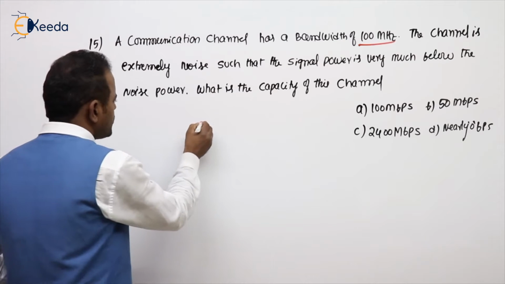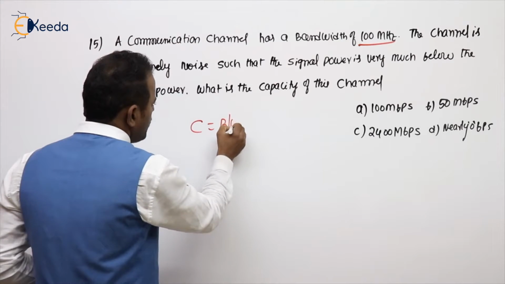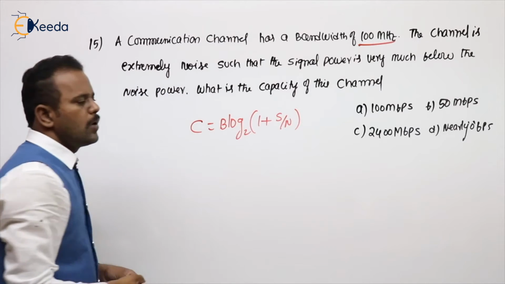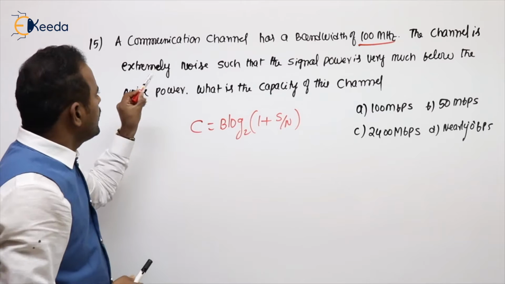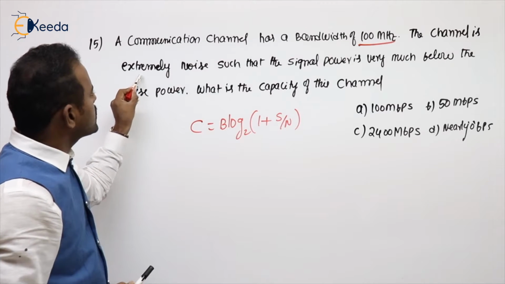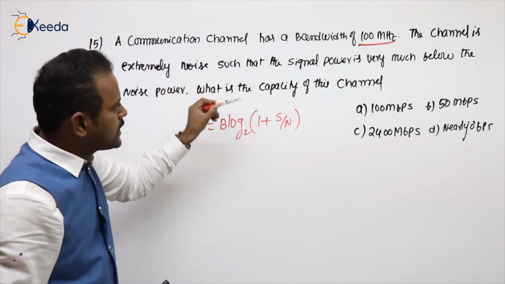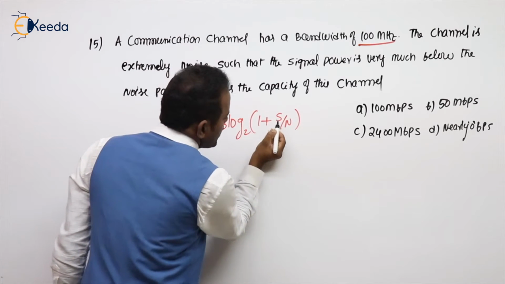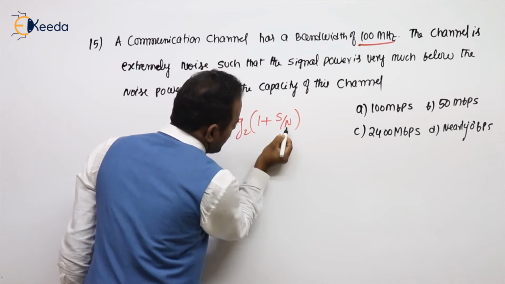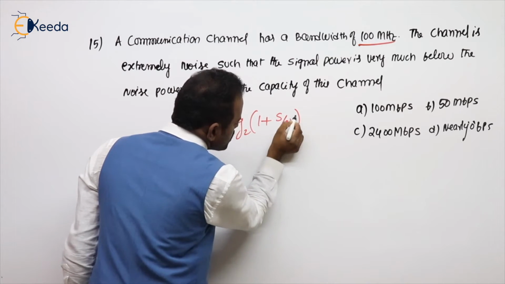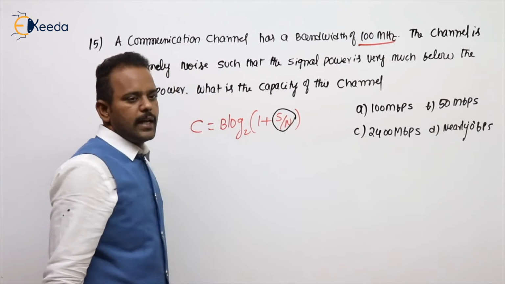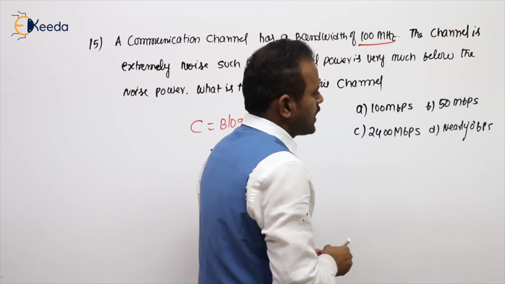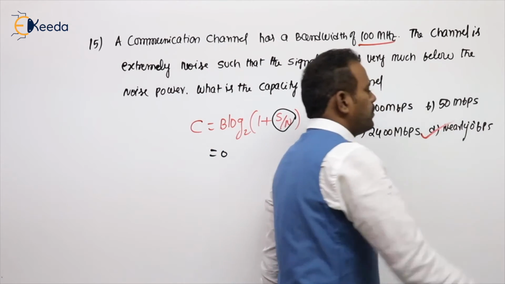What is the capacity of a channel formula? C equals B log base 2 of (1 plus S by N). What is given in the problem? The channel is extremely noisy, such that signal power is very much below the noise power. So S is very low when compared to N. Very low means the denominator is more, so you can neglect this term. Then the remaining is log 1. Log 1 is 0. So what is the answer? Nearly 0 bits per second.